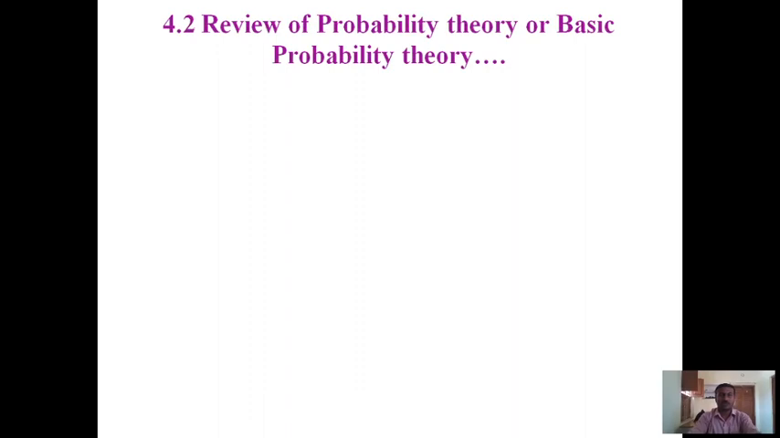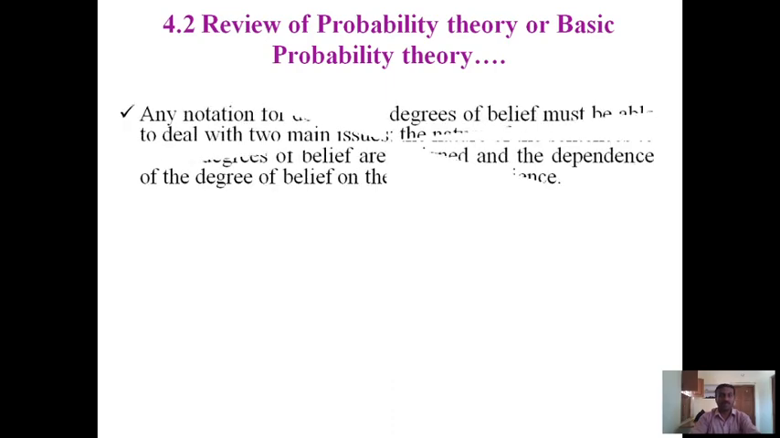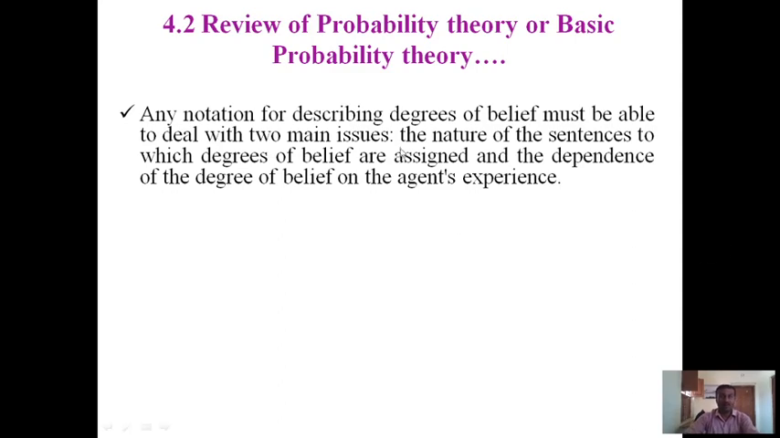Hi students, today we are going to discuss another concept, which is review of probability theory or basic probability theories. So any notation for describing degrees of belief must be able to deal with two main issues: the nature of the sentence to which degrees of belief are assigned and the dependence of the degree of belief on the agent's experience.